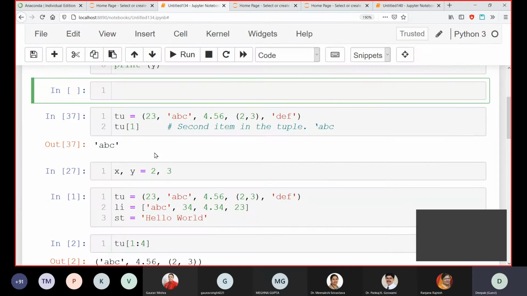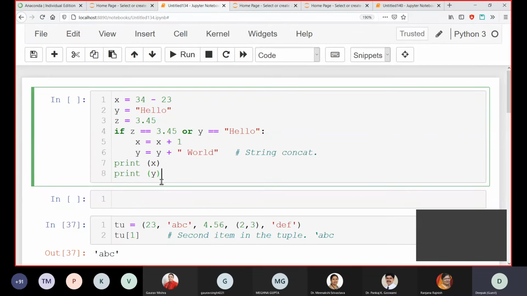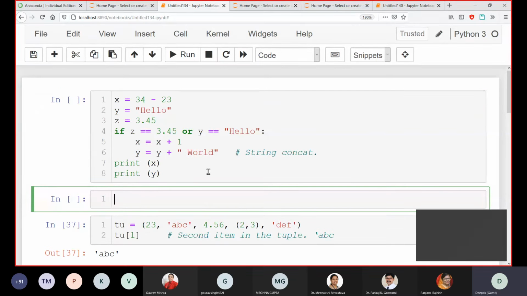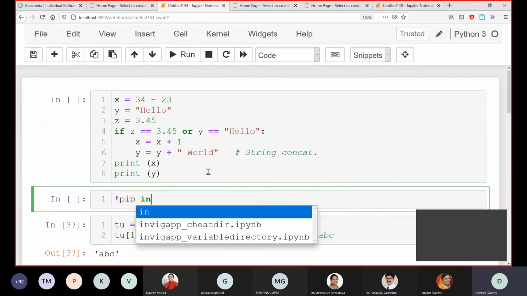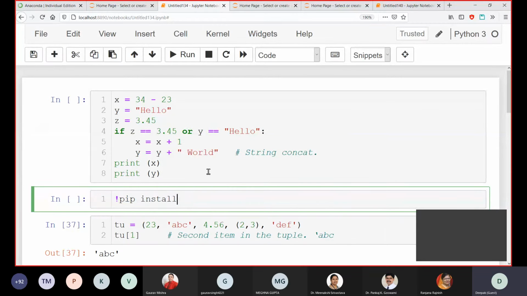So now you can see I've added a new shell over here, and I want to install a package. For example, take a package like NumPy. NumPy is a very famous package, N-U-M-P-Y. To install NumPy, there is a shortcut, there is a command. I need to start this command with an exclamation mark. After that, pip. After that, write install, and then the name of the package.